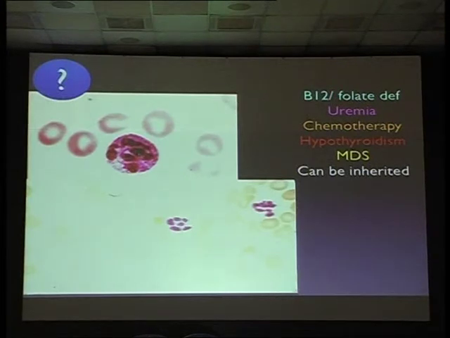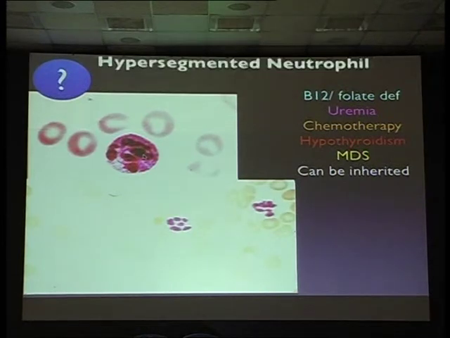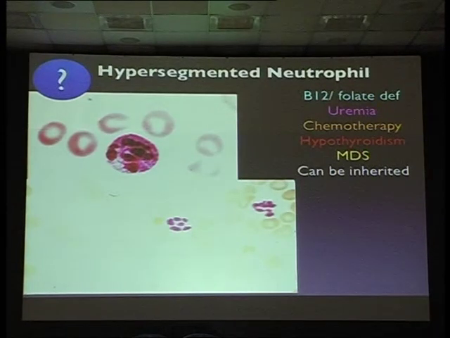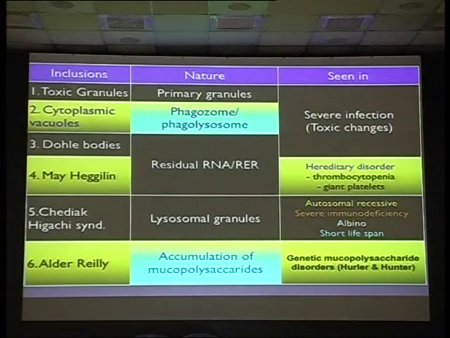Hypersegmented neutrophils: if you see more than 5 lobules in 3% of neutrophils, it is hypersegmentation. You see this in B12 and folate deficiency, uremia, chemotherapy, hypothyroidism (please remember hypothyroidism), and in adults, MDS. So these are the inclusions.